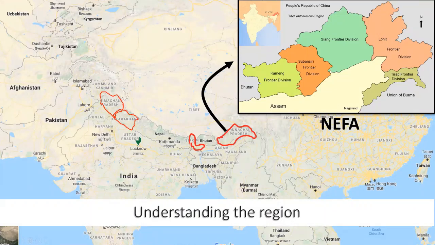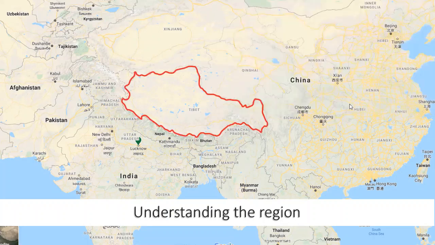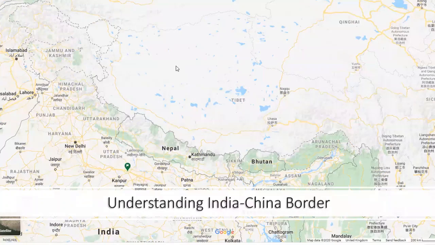That was a British division, and later on it got its state status of Arunachal Pradesh. And then the boundary shared by Tibet.